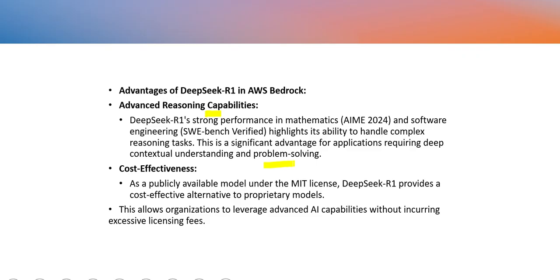See, we all know when it was launched, it went viral. Nvidia stocks went down drastically because this guy is saying, I will use very little compute. So Nvidia stocks went down. Why? Because now who will buy so much compute? Who will buy so many chips if this model is going to use so little compute? So that was the concern. That's why it is cost effective. It is already saying, boss, I am cost effective. If you run 100 miles in 2 gallons, I can run it in half a gallon. That is how it is telling.